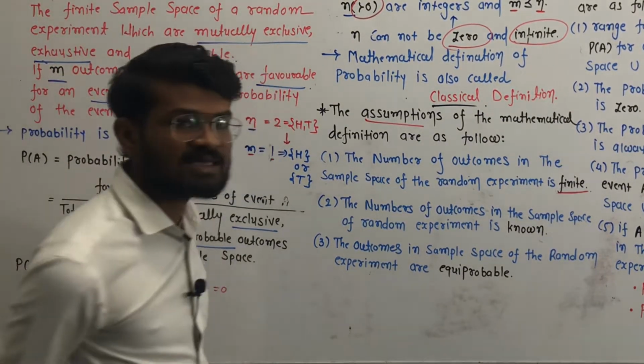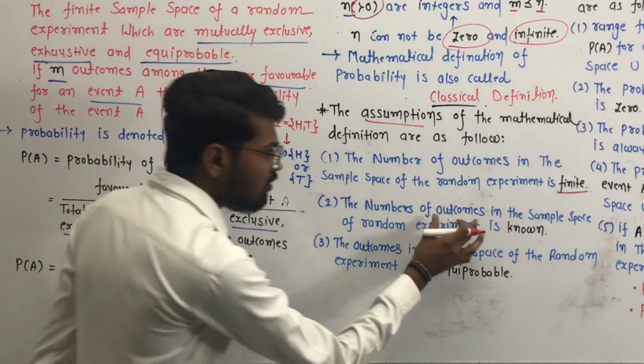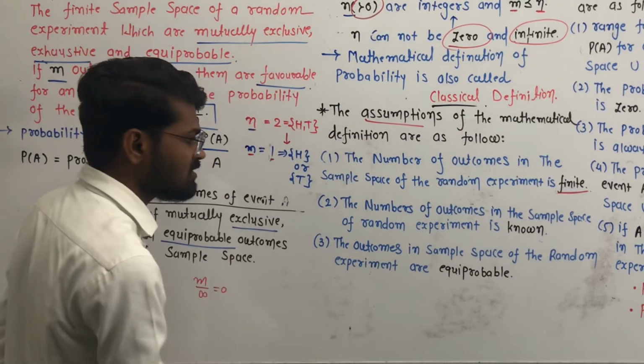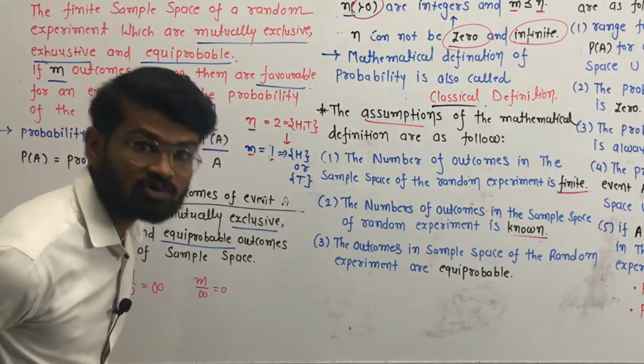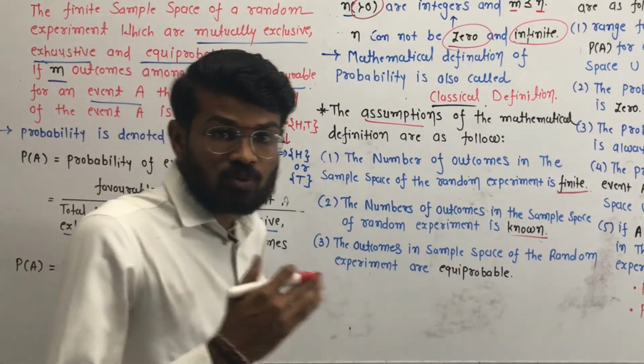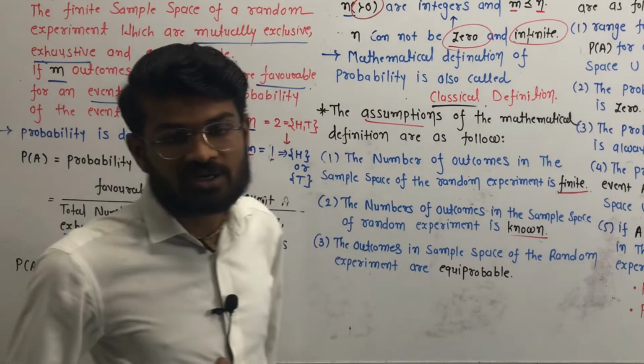Then the second assumption is that the outcomes in the sample space of a random experiment are known. We also know the possible outcomes of the random experiment.